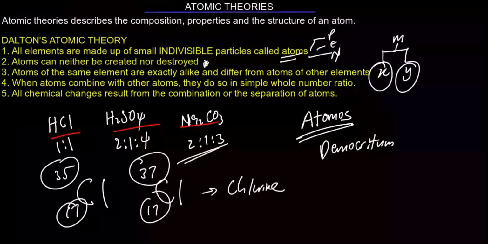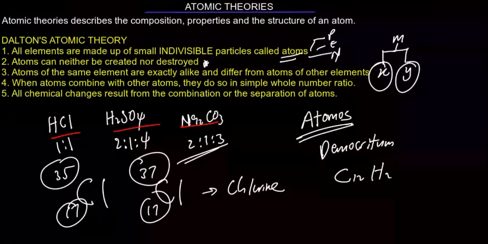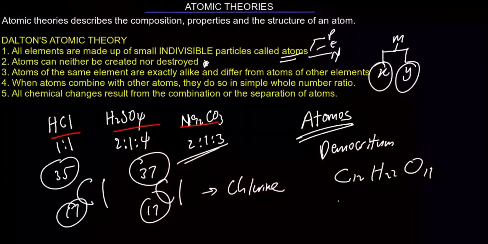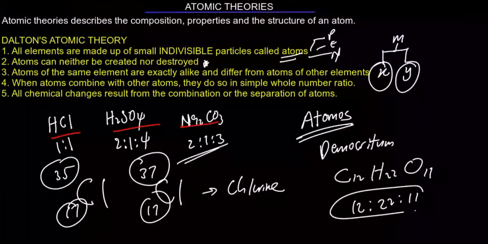But what happened? He forgot. He did not study some complex molecule in organic compounds, like, let me say, maltose, where we have C12H22O11, where we have starch, which has thousands of molecules, where we have fat and oil. Atoms combine to form compounds, not in a simple number ratio. Look at it, this is ratio 12, 22 to 11. This is never a simple number ratio. So in organic compounds, they don't form compounds in simple number ratio. Okay, it's a large number ratio.